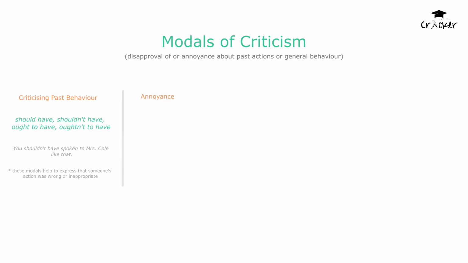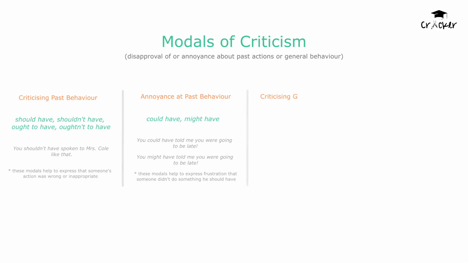Next, to express annoyance at past behavior, we use could have and might have. For instance, if your friend didn't inform you they were going to be late, you might say, "You could have told me you were going to be late," or "You might have told me you were going to be late." These phrases highlight your frustration that they didn't do something they should have.